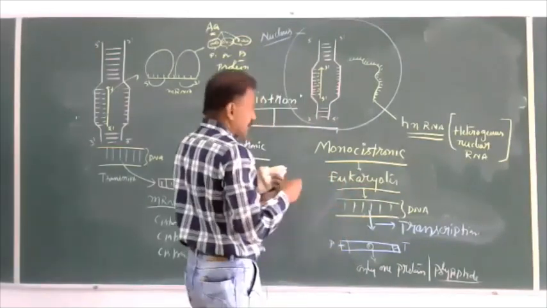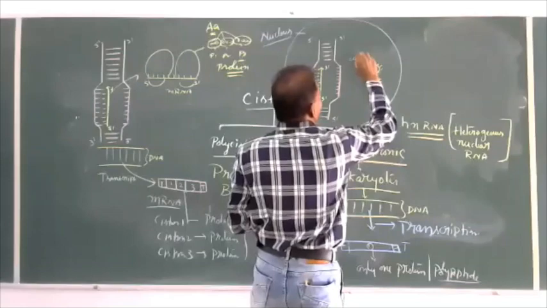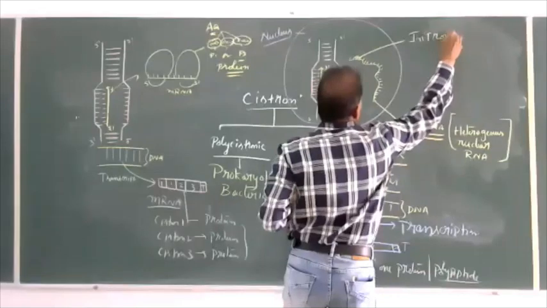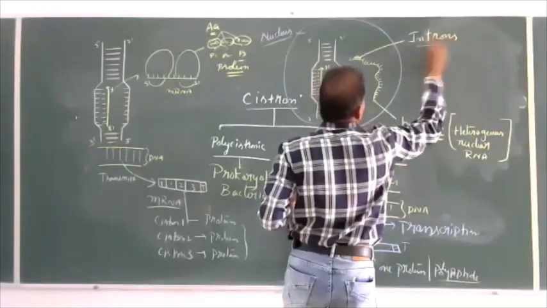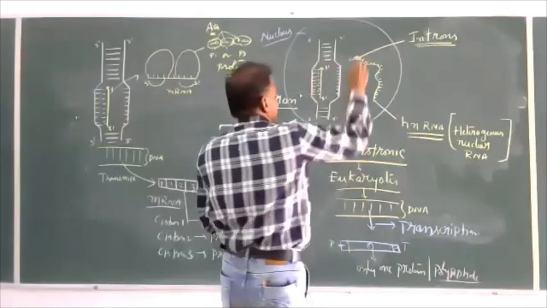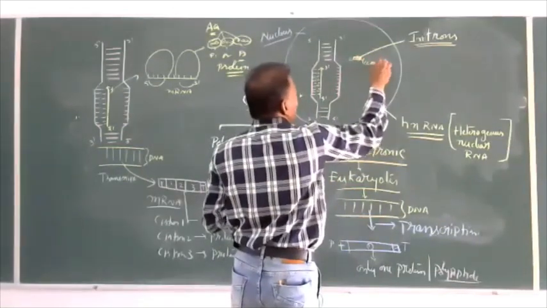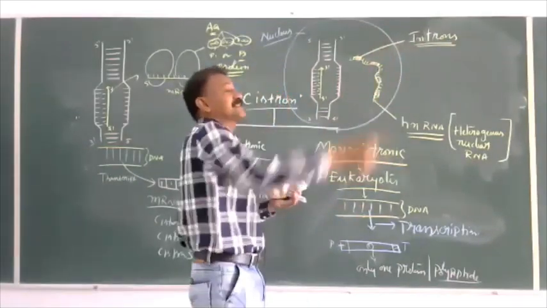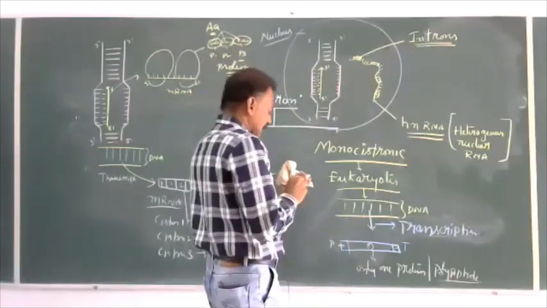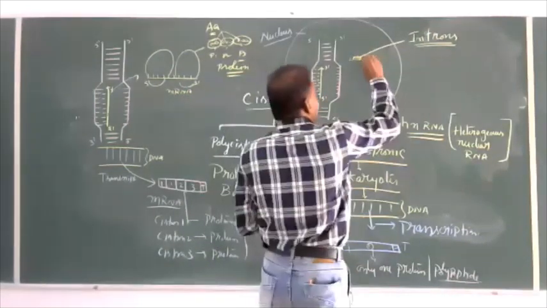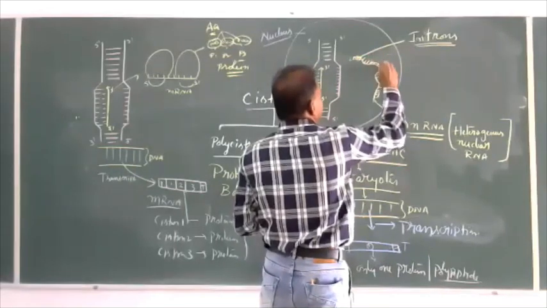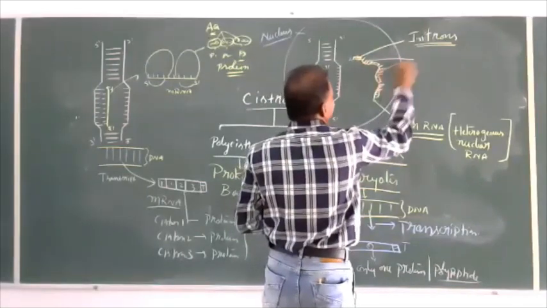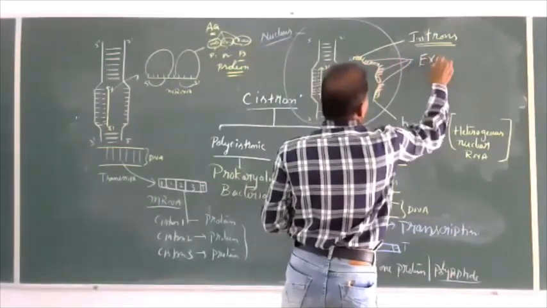The areas which are called unwanted are called introns. Some areas are not useful, which means they were not expressed in the form of a protein. Some other areas are there, and these areas are called exons.